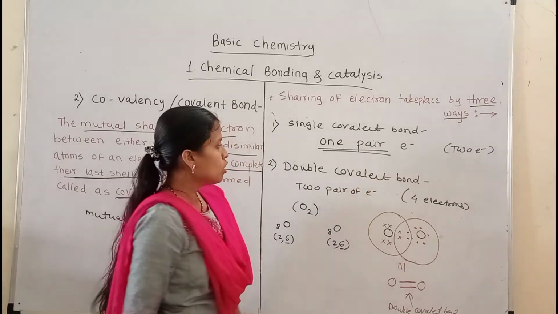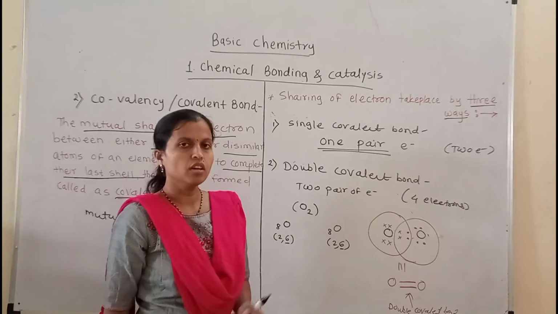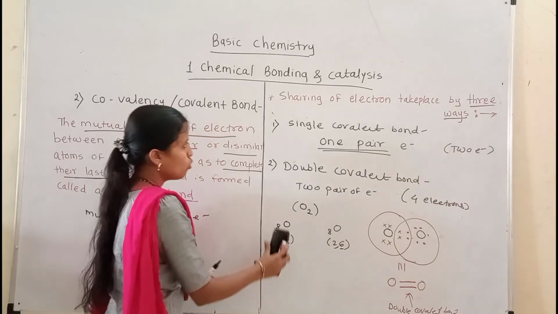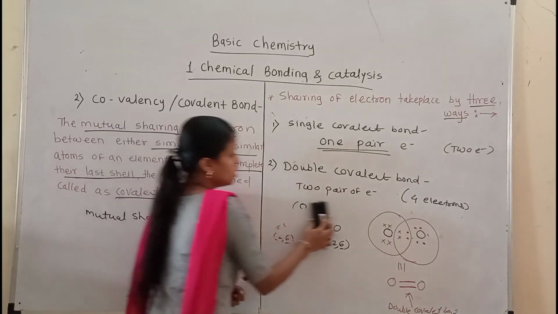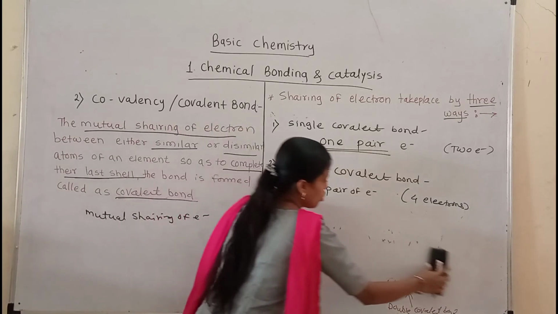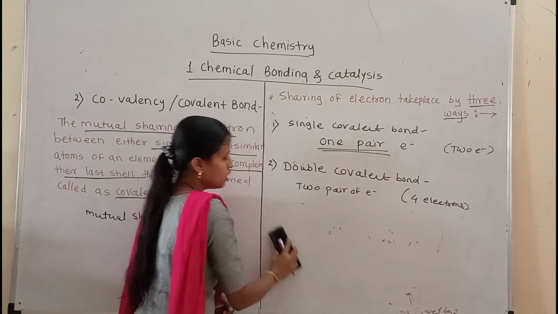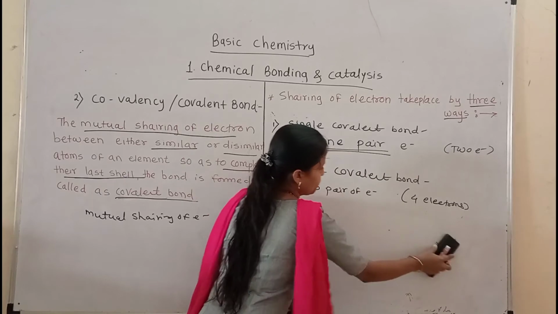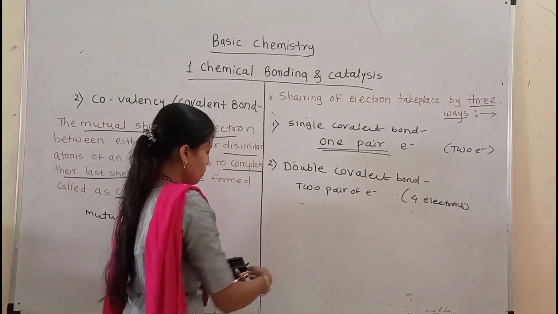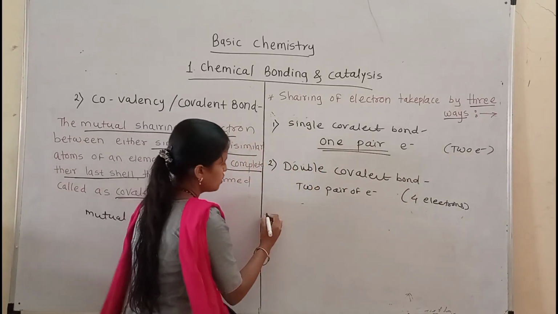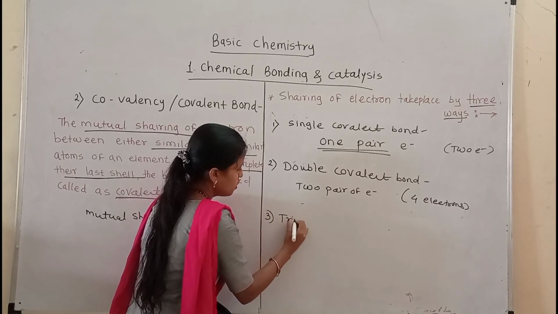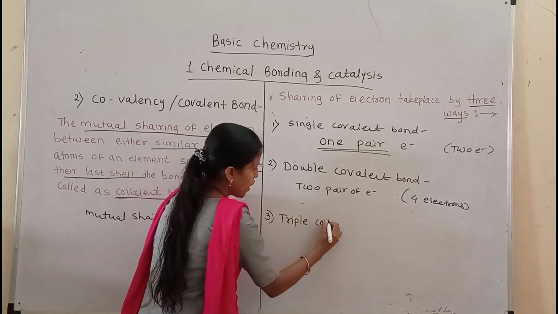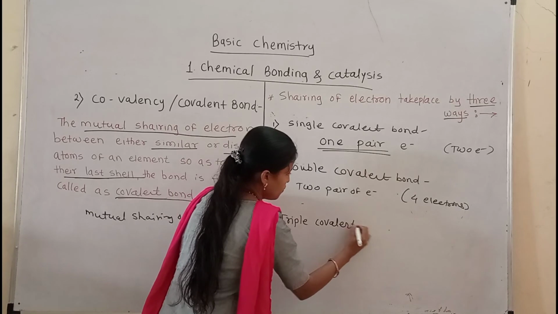Okay. So next we see the third type of covalent bond, that is the triple covalent bond.